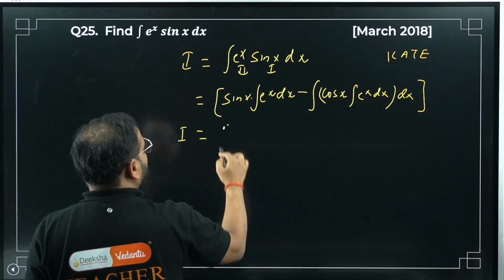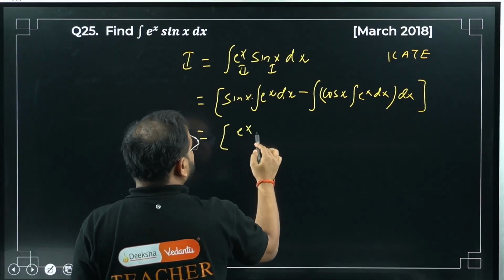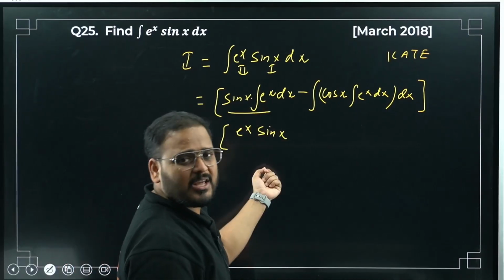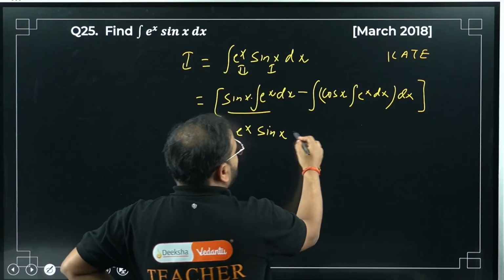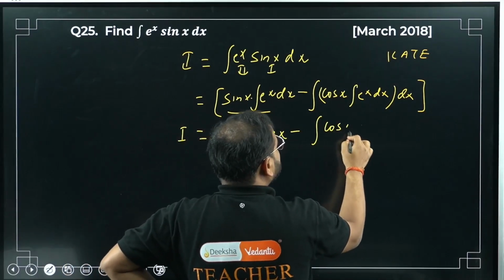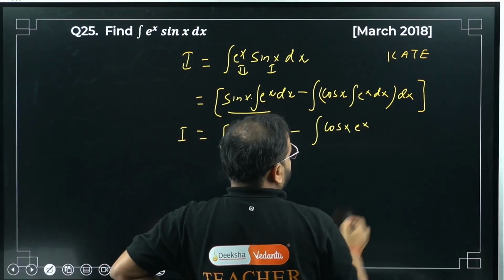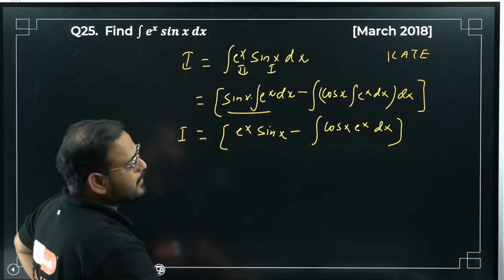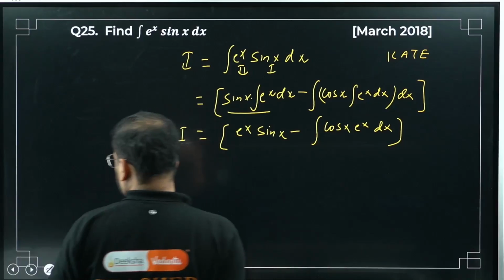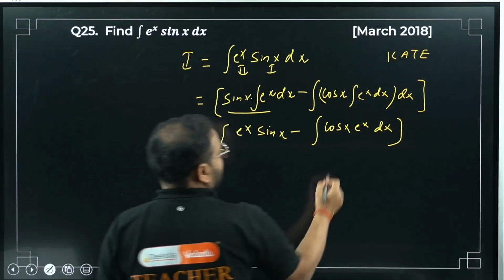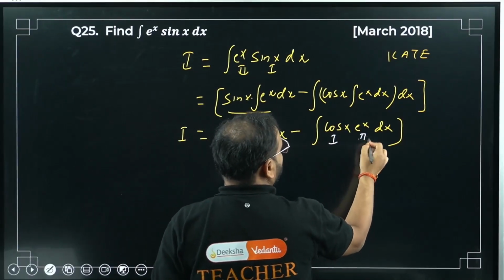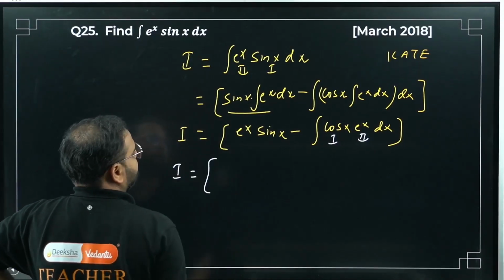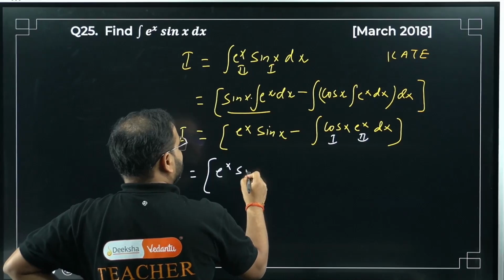I is coming equal to, please check, e power x sin x for this part. Integration of e power x is e power x only. So e power x sin x minus cos x e power x dx. I have to apply by parts again. Again the same thing: trigonometric and exponential. This is function number 1, this is function number 2 again.